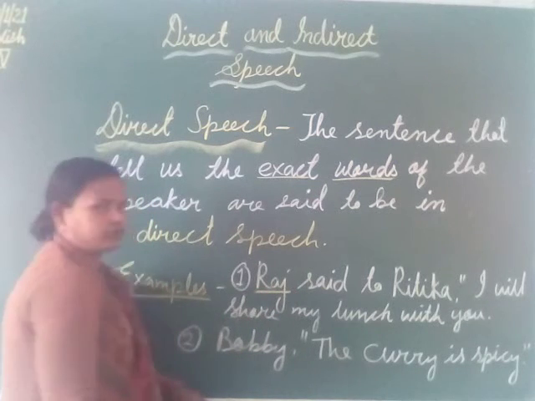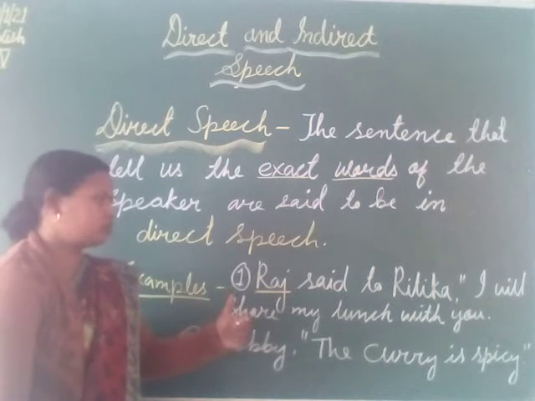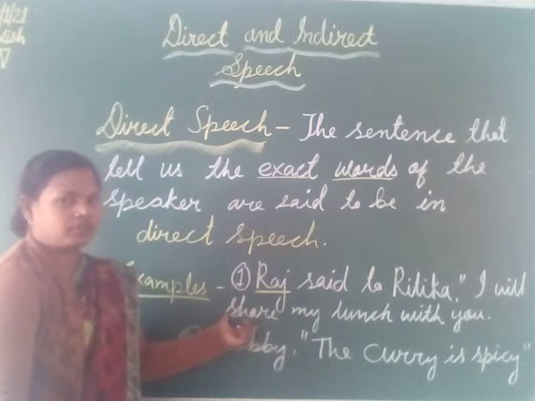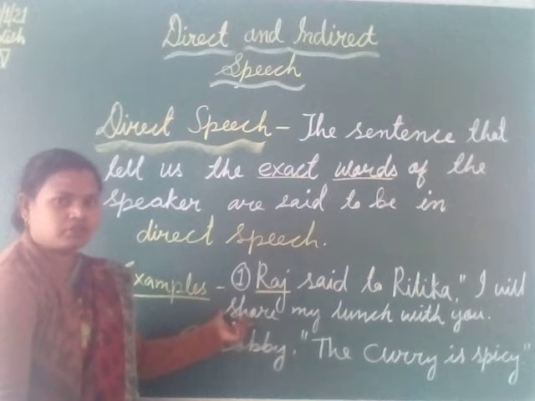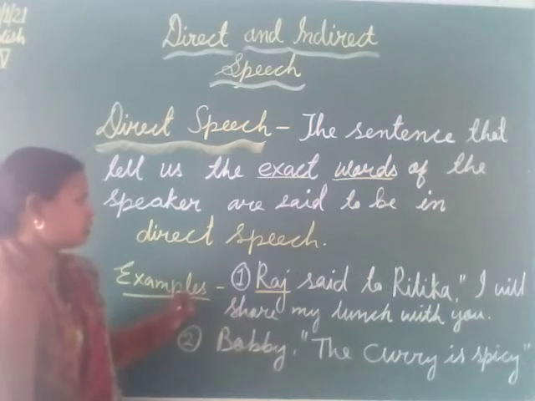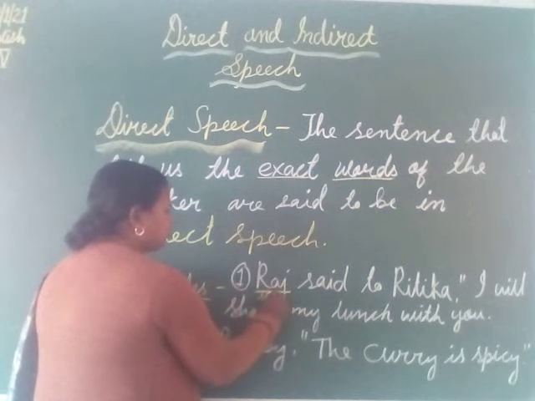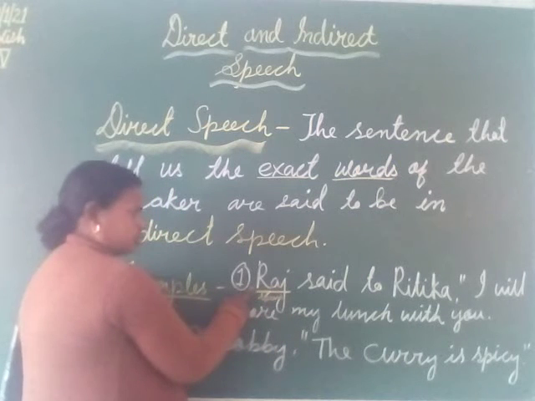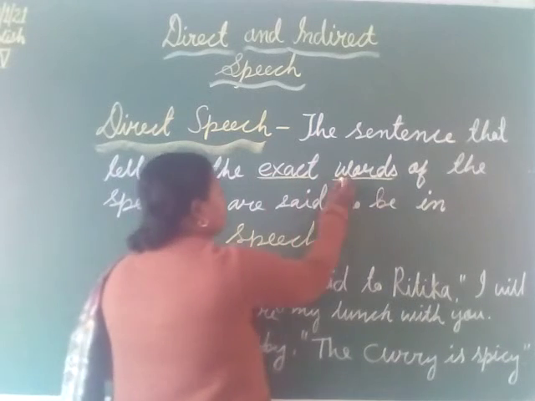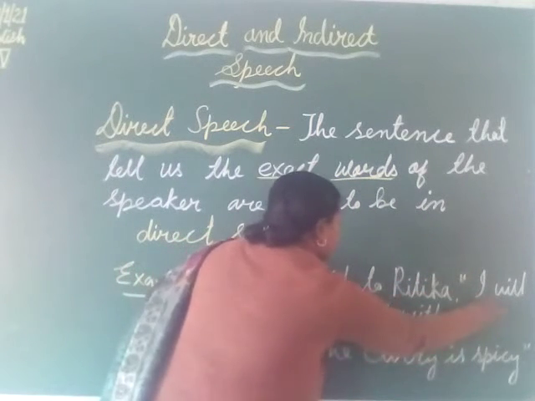Raj is the speaker, and what he has said, the same exact words are put in between inverted commas, and this sentence is said to be a direct sentence or a direct speech, in which the speaker is Raj, and his words, whatever he has told, the same exact words are put in the inverted comma, or you can say in the quotation.